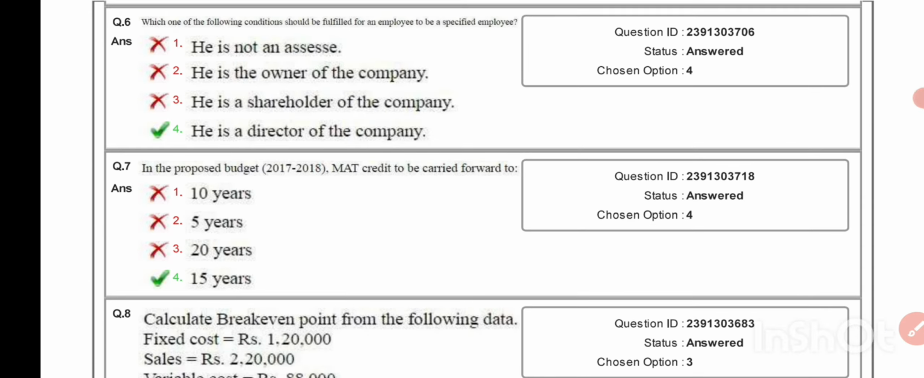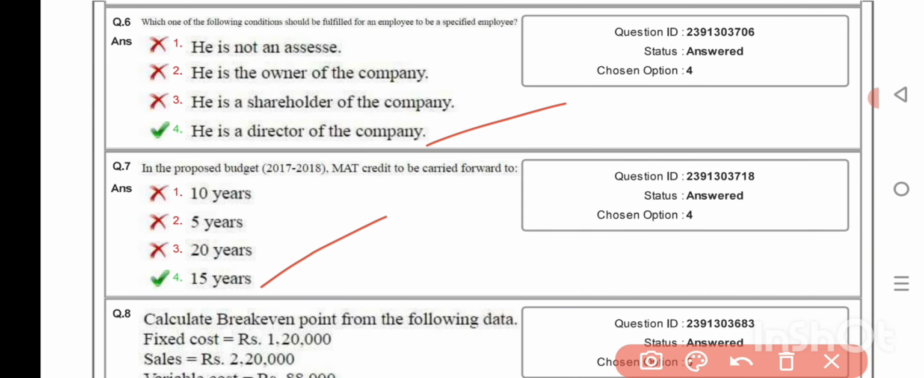Which one of the following conditions should be fulfilled for an employee to be a specified employee? He is a director of a company. In the proposed budget 2017-18, MAT credit to be carried forward to 15 years.